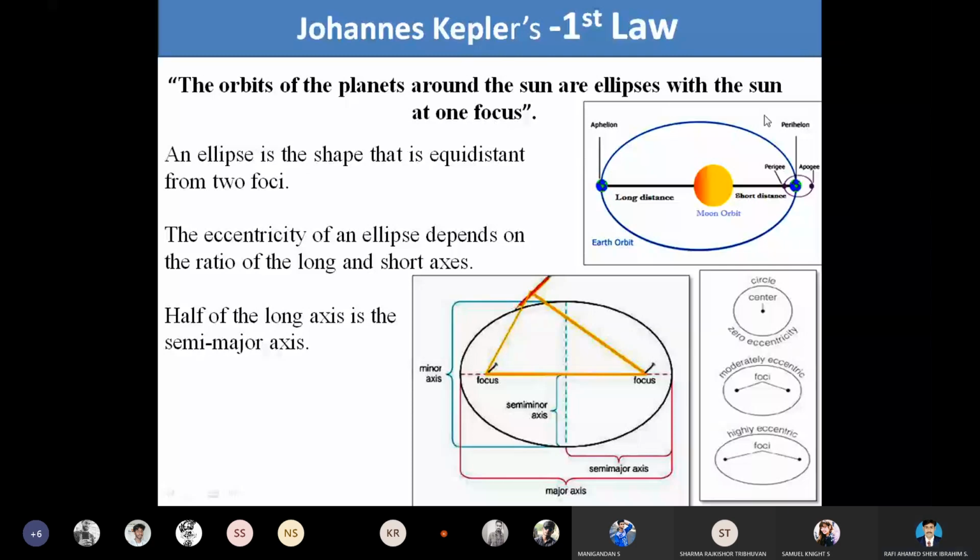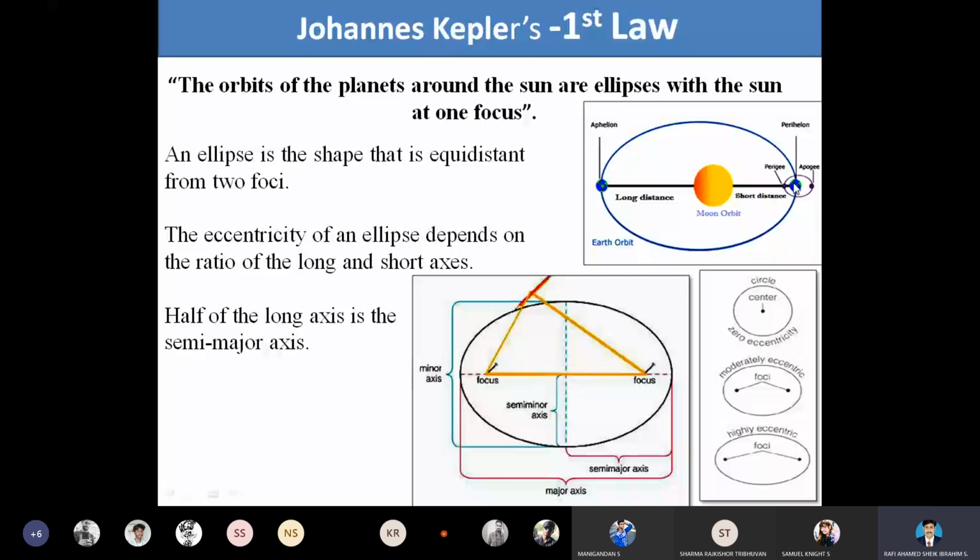From this, we can say that one planet is orbiting the Earth, and another planet is orbiting the sun.